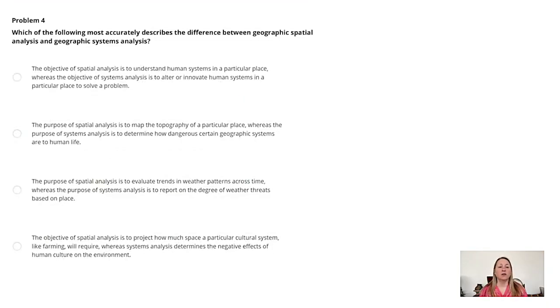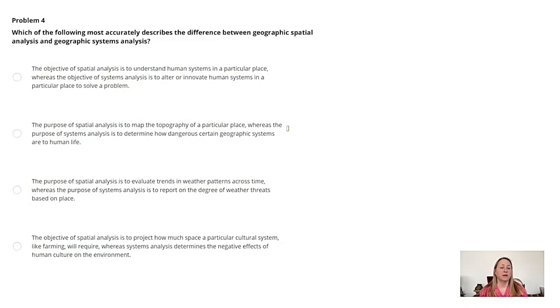Which of the following most accurately describes the difference between geographic spatial analysis and geographic systems analysis? Our choices are: the objective of spatial analysis is to understand human systems in a particular place, whereas the objective of systems analysis is to alter or innovate human systems in a particular place to solve a problem.